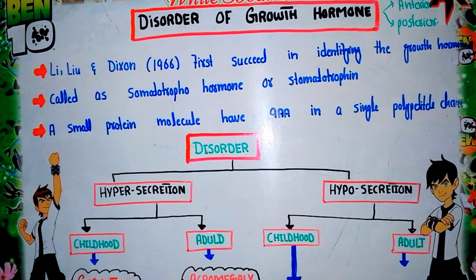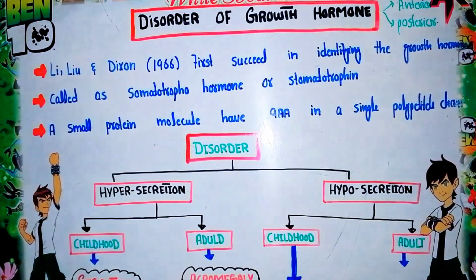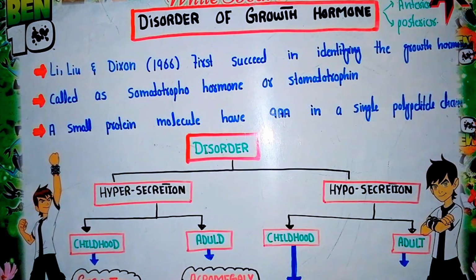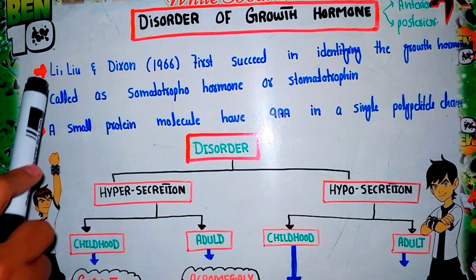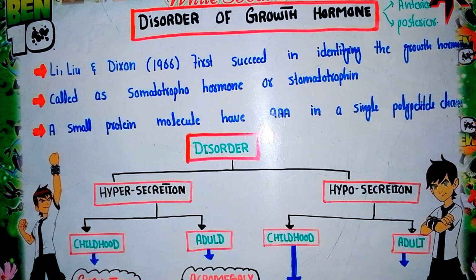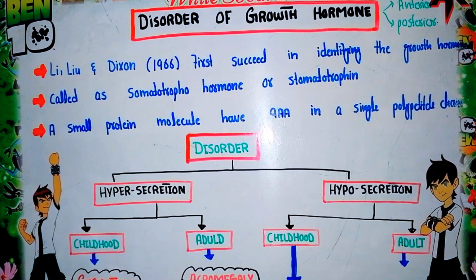Before discussing these disorders, we will learn a little bit about growth hormone. The first point is the discovery of growth hormone. Three scientists, Lee, Liu and Doxin, in 1966 first succeeded in identifying growth hormone.